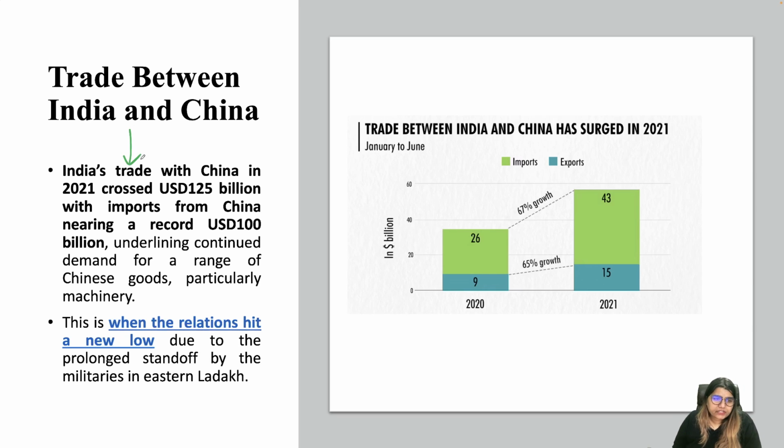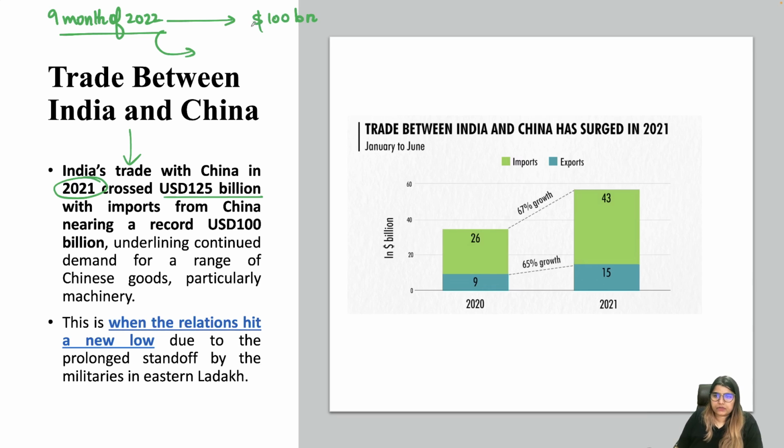Now, if you look at India's trade with China, in 2021, for the first time it crossed $125 billion. In fact, a few days ago, 2 to 3 days ago, it was in the news that within the 9 months of 2022, we have already crossed the $100 billion mark, and there are 3 months still to go, October, November, December. Whatever trade will take place there has not been taken into account yet.